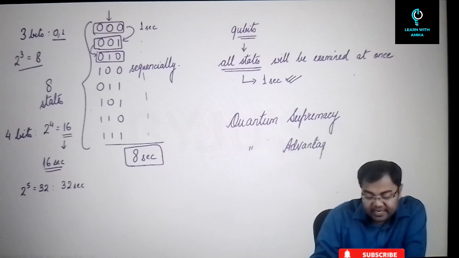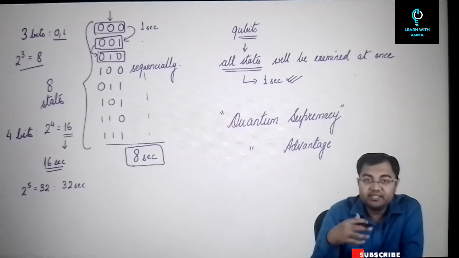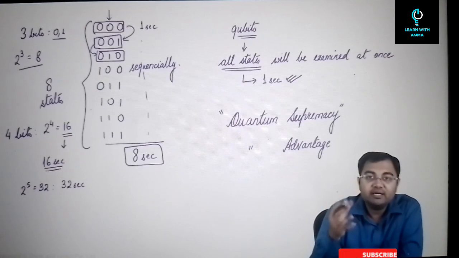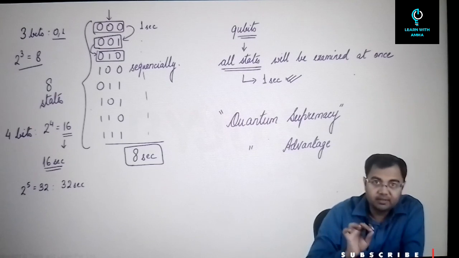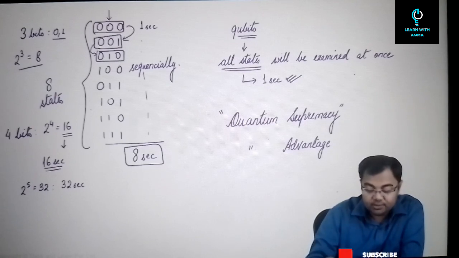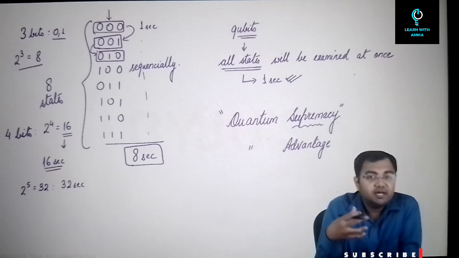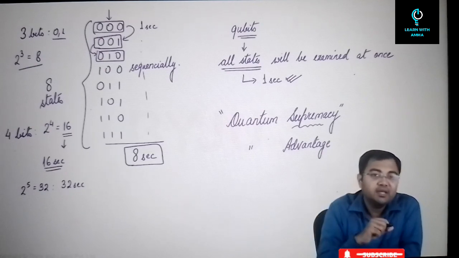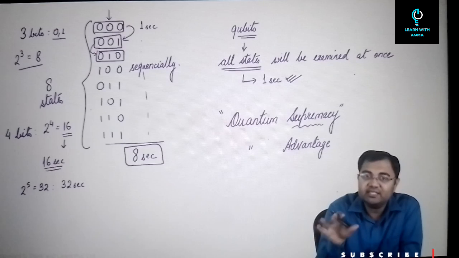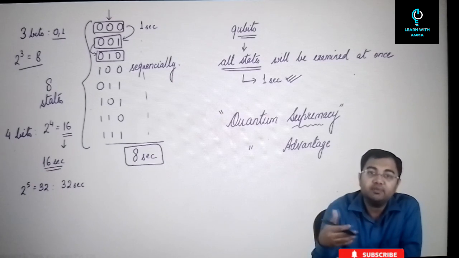Now, quantum supremacy as a term was used for reaching a state where a quantum computer is able to give you the output that a normal computer may not have been able to give in its lifetime. So if that can be done by a quantum computer, then it is called quantum supremacy. But quantum supremacy is a term that was not really liked by many, because supremacy has a negative connotation, as it is used in racial supremacy, etc. So that's why supremacy is generally avoided, and it is replaced by another word, quantum advantage.